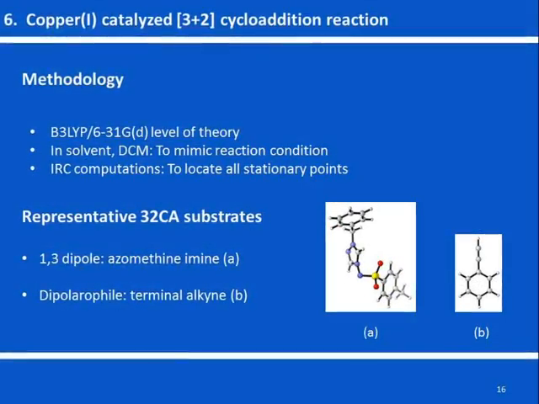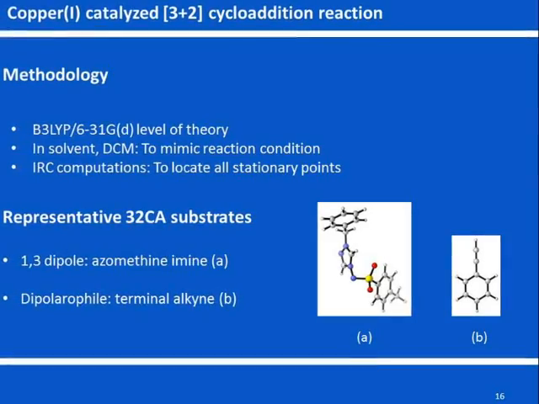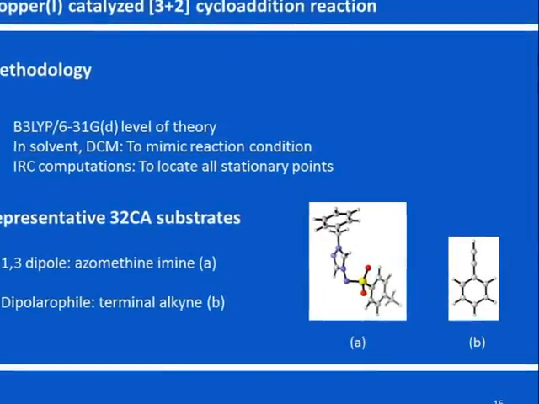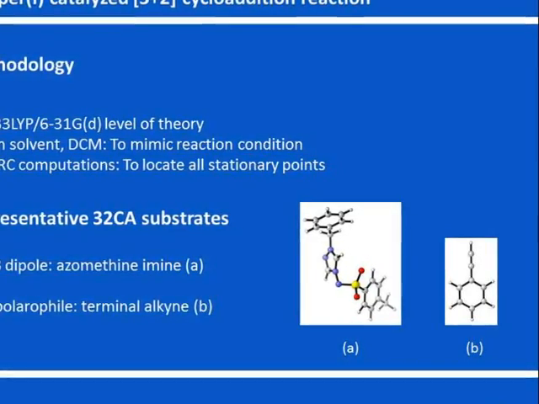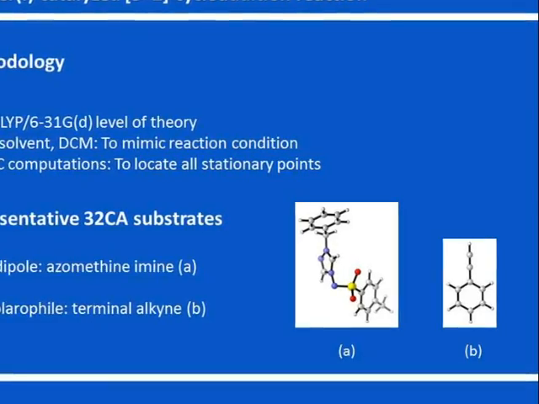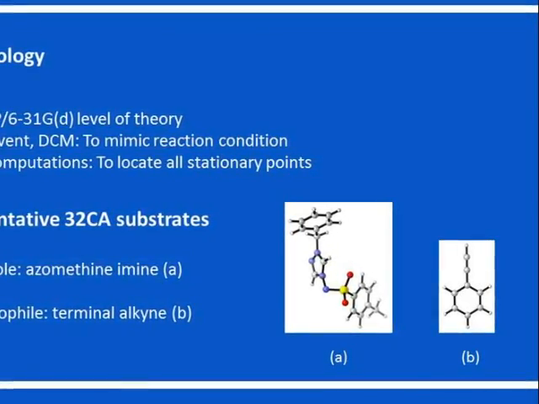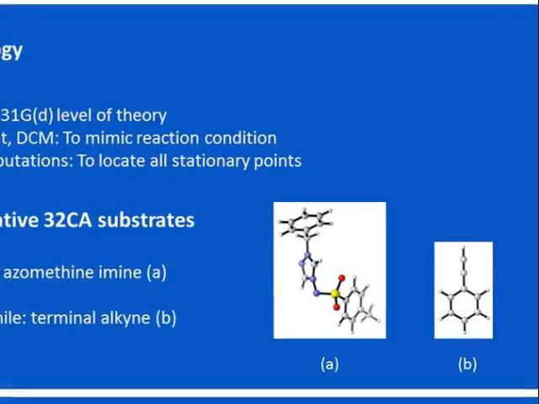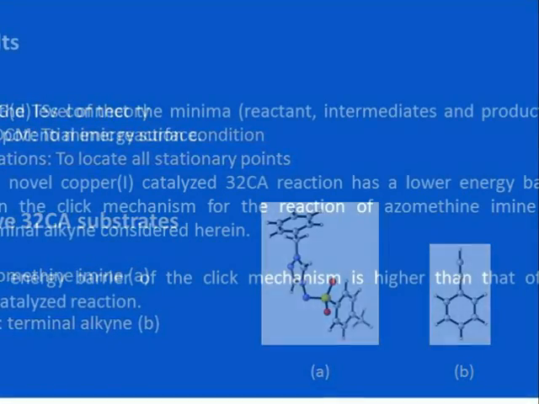The B3LYP/6-31G(d) level of theory was used. All computations were conducted in solvent. IRC computations were also performed. Additionally, azomethine-imine A and terminal alkyne B were used as representative substrates to analyze and compare the catalytic cycles.